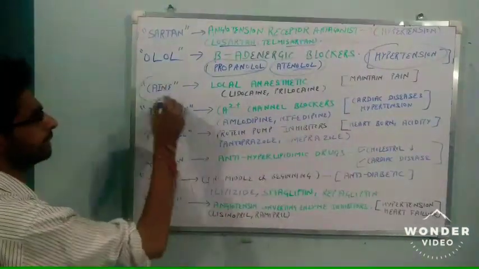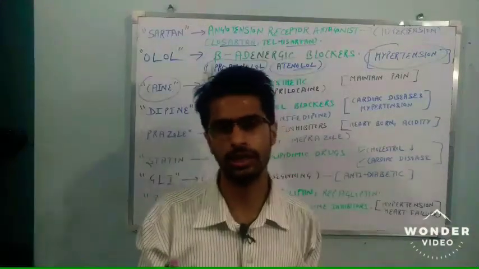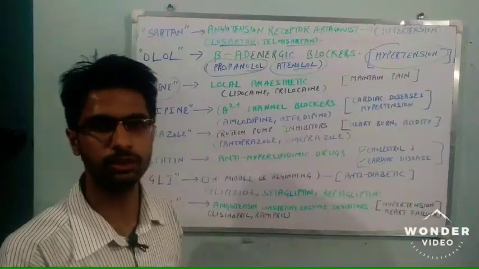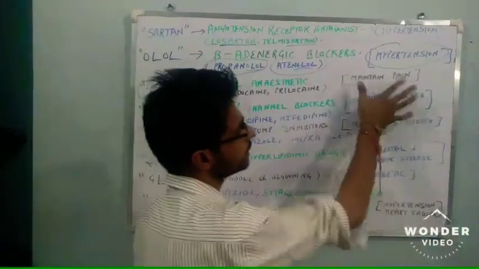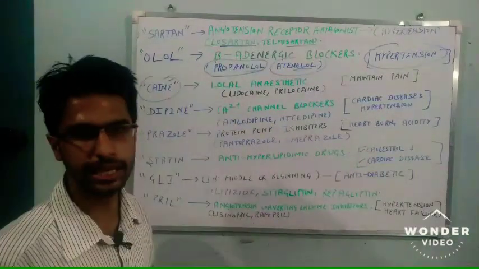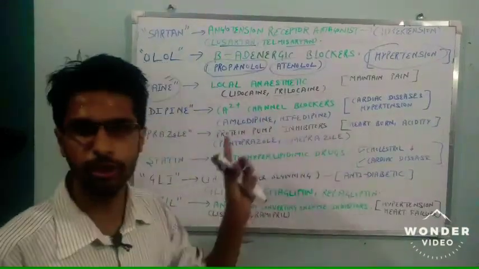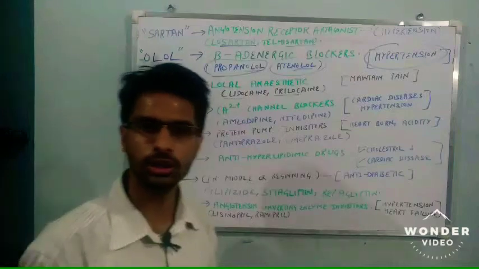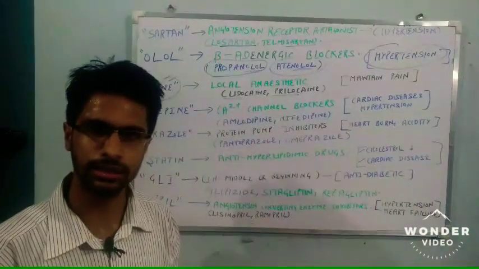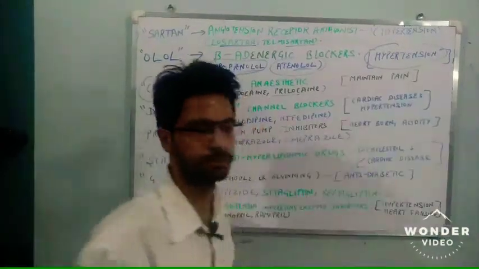Next is caine. If anyone has a toothache or ulcers in the mouth, you go to the market, purchase a tube or a cream, apply it and get relief from the pain. That is the word caine in the salt name. For example, lidocaine, prilocaine. For example, Orasol is a tube or cream we apply on ulcers or on a toothache. So that is used to manage pain.